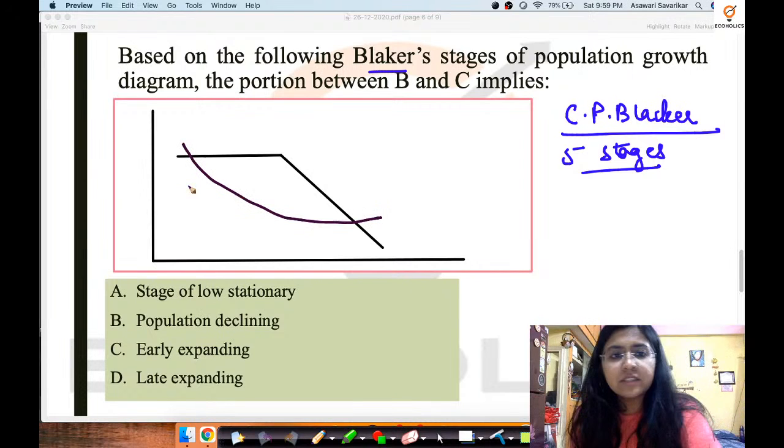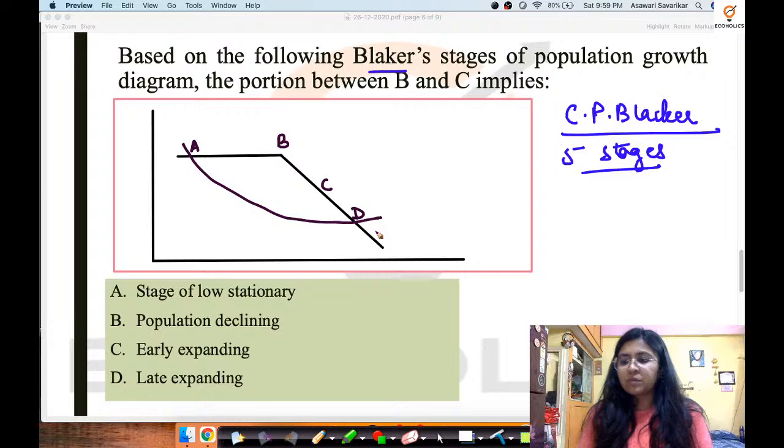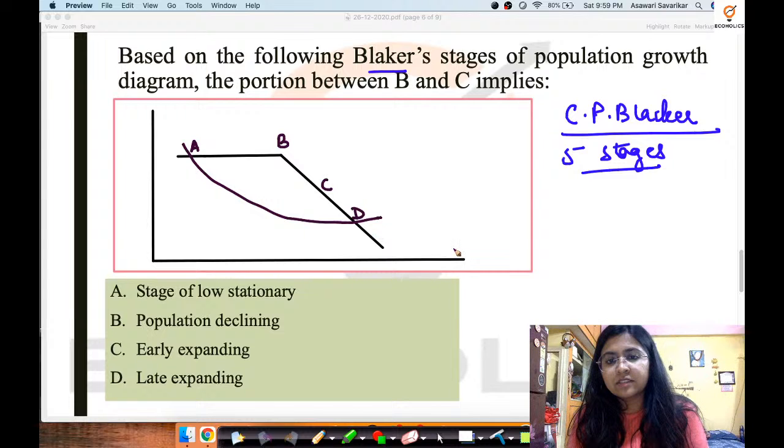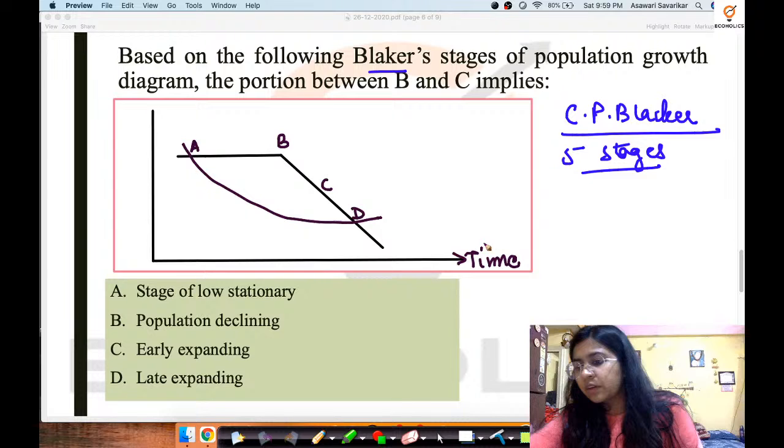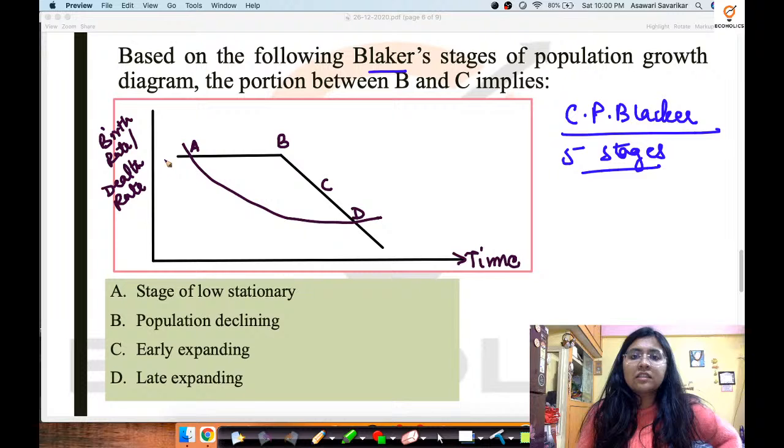Okay, something like this. On this point you have A, then on the corner you have B, then you have C, and then this one is D. This is what the diagram suggests. On the x-axis you have time, and on the y-axis you have the mortality and fertility rates, which means the birth rate as well as the death rate. Fertility rate can also be stated as birth rate, and mortality as death rate.